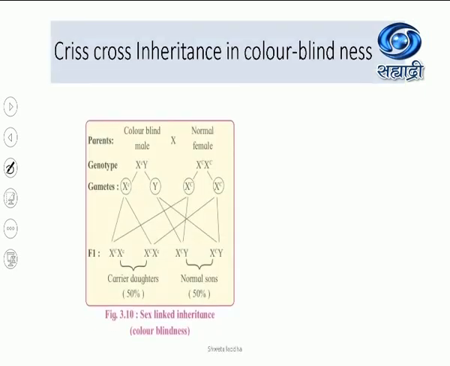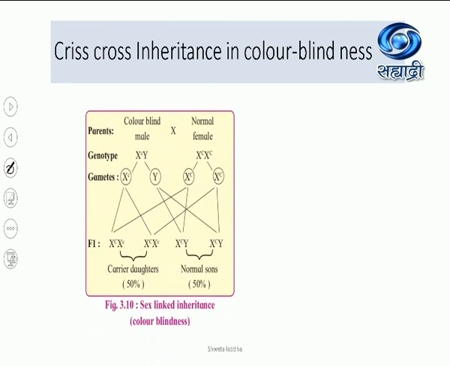Let us see crisscross inheritance in color blindness. This also I have taken from your textbook. Suppose a colorblind male is marrying a normal female, therefore look at the C, both are capital C. The male is colorblind, so see, small c I have taken on X. Okay, we'll go slowly, understand it. Gametes formed are X with small c and the Y. Here the gametes formed will be X with capital C, X with capital C.